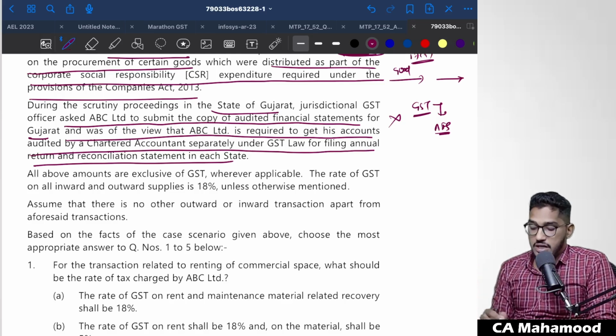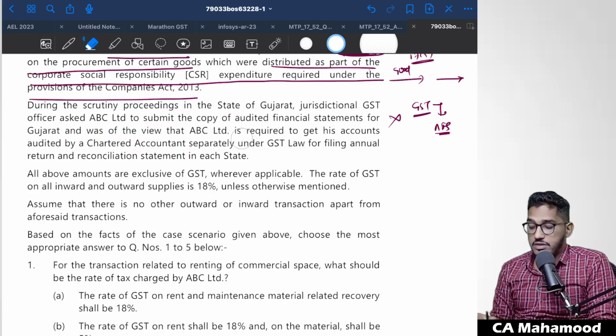But here the officer of the GST is telling that separate audit of the financial statements is required for GST purposes. No section of the act says that.